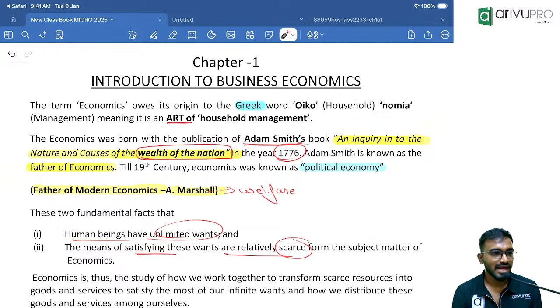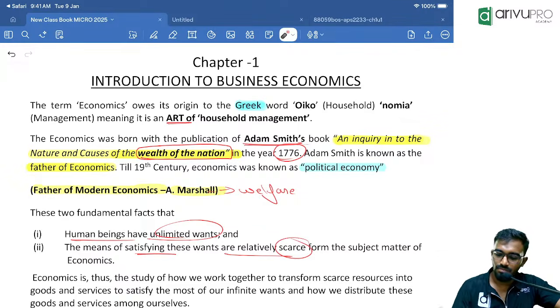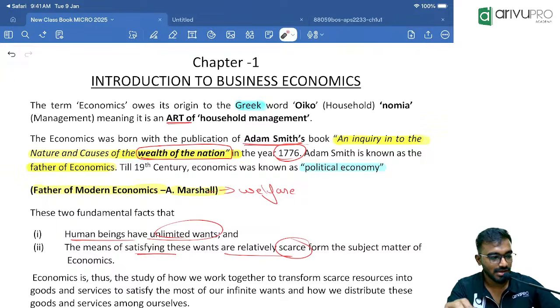Point number 1. The term economics originated from which language? Greek language. Economics owes its origin to the Greek language: oiko, that is household, nomia, that is management.